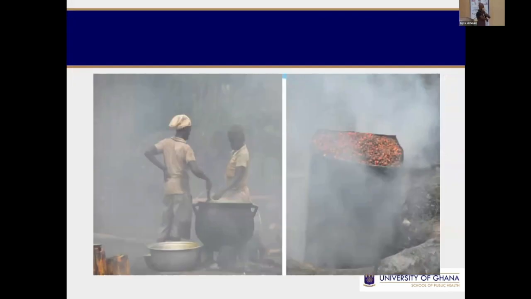And these are some of the activities we use wood fuel for. I'm sure almost every person here is quite familiar with this. We are preparing oil palm, and in those environments people can spend over 8 hours on a daily basis. So you can imagine how much fume and smoke they are exposed to. On average, people spend about 4 hours in the kitchen. But if you go into the commercial activities, people spend a lot of time in those environments. So commercial exposure to smoke is a very big issue in most developing countries.